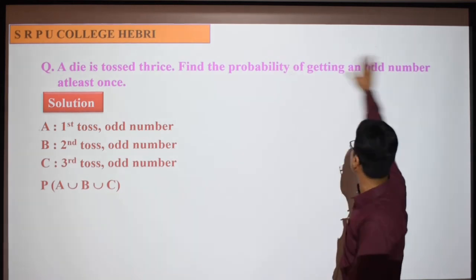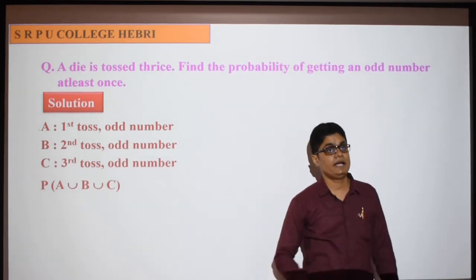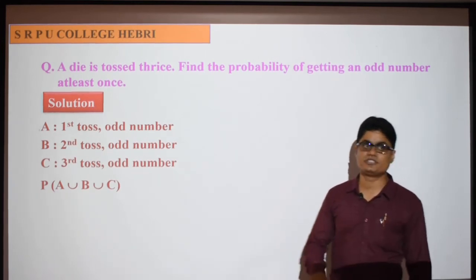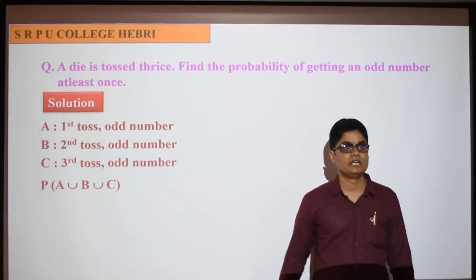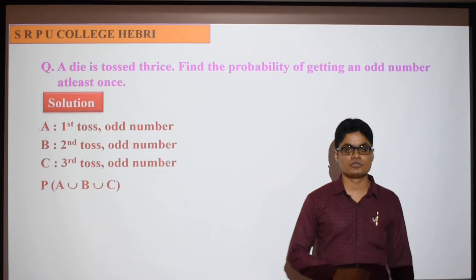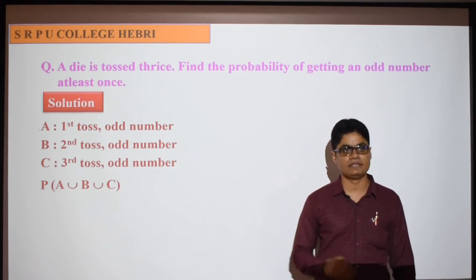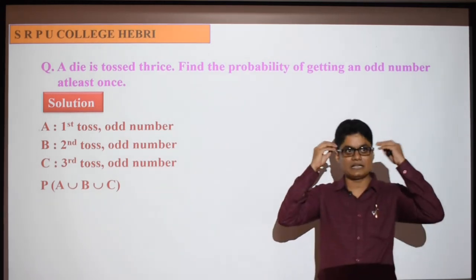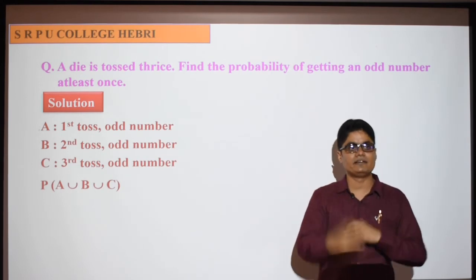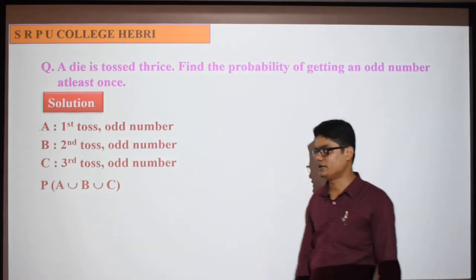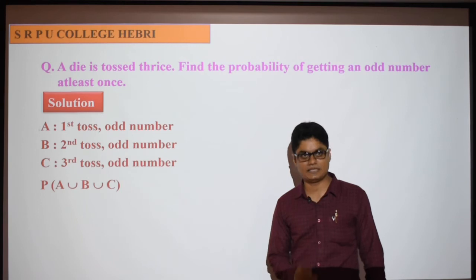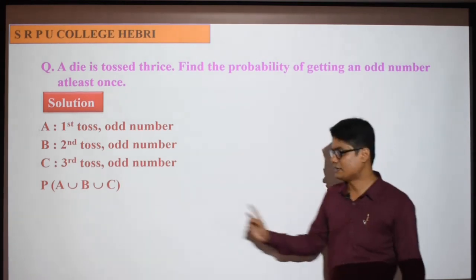No numbers are given in the question, and if you write the sample space, it is 6 into 6 into 6, which is 216 elements. Don't go for writing the sample space, it will take a lot of time. So keep the sample points in your mind and try to decide everything. Do you know how to solve it? Any idea? Okay, not an issue. I'll show you how to answer this.